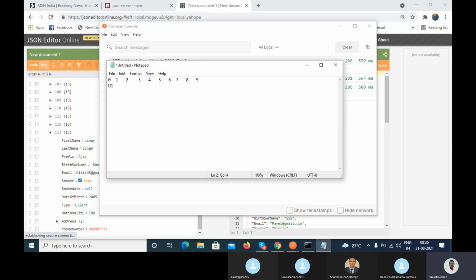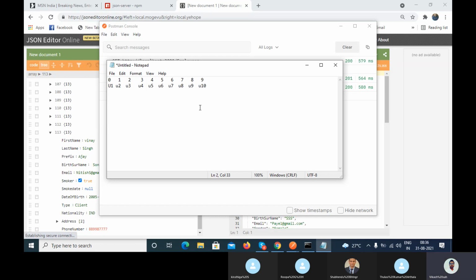In these nine elements, user 1 is there, user 2, user 3, user 4, user 5, user 6, user 7, user 8, user 9, and user 10. Let me put some space so that you have your view.